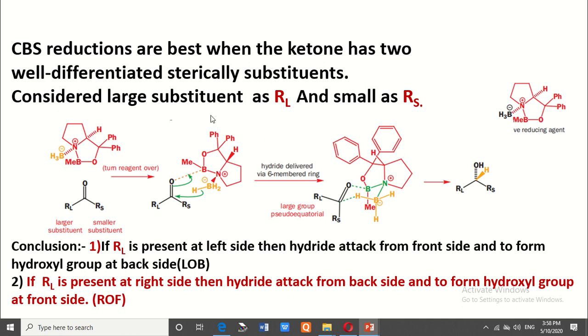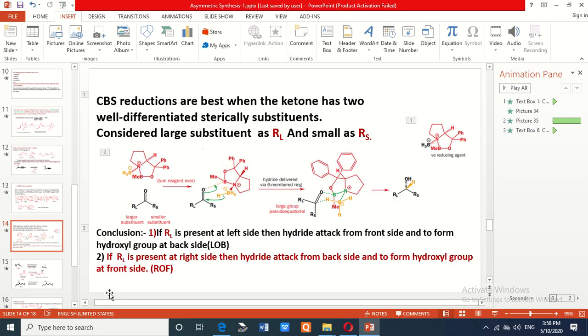LOB means the large group is present at the left side, and O means the hydroxy group is present at the back side at that time. And ROF means the large group is present at the right side, and O means the hydroxy group is present at the front side at that time.